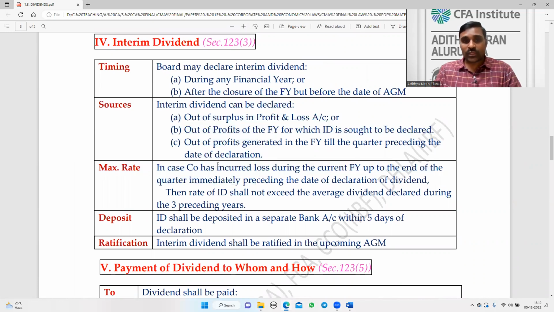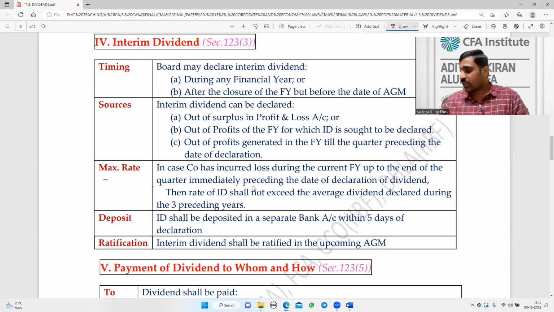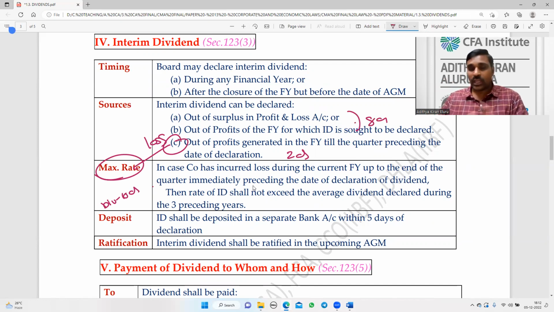Maximum rate. Remember, if the third source is a loss, then only the maximum rate restriction will be applicable. If the third source is profit but inadequate, say for example, the third source has 2 crores profit, but I want to pay dividend of 10 crores, then obviously the remaining 8 crores I'll utilize from the other two sources. Then the restriction is not applicable. This restriction is applicable only if the third source has a loss, not inadequate profit.